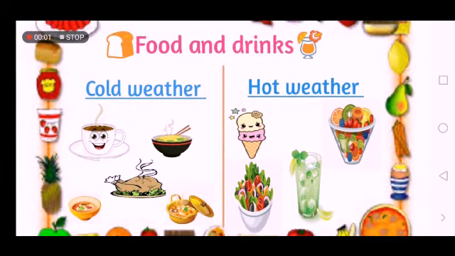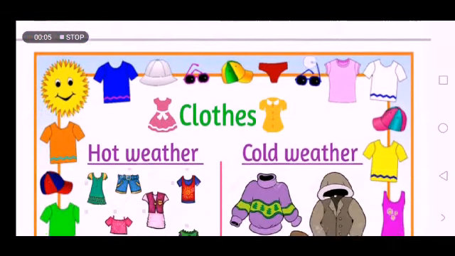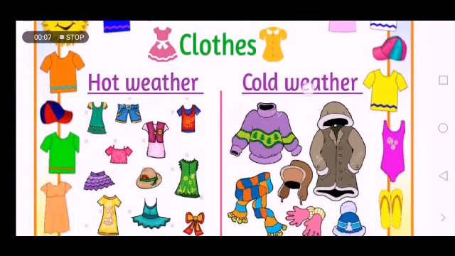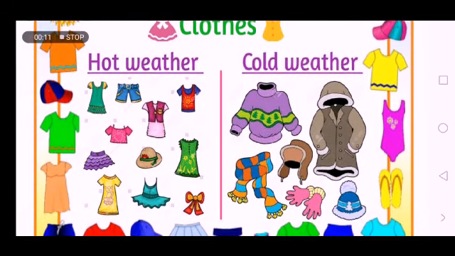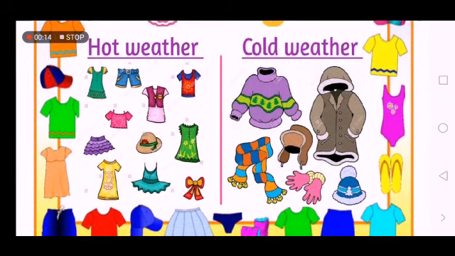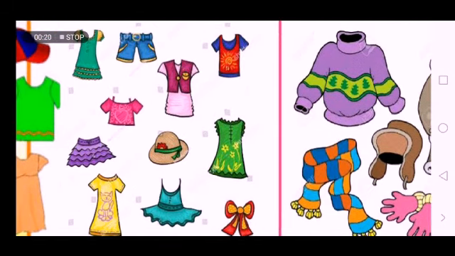The second thing is weather can control what we wear. The clothes that we wear are controlled by the weather. So as you see here, we have different types of clothes. You can see lightweight clothes.